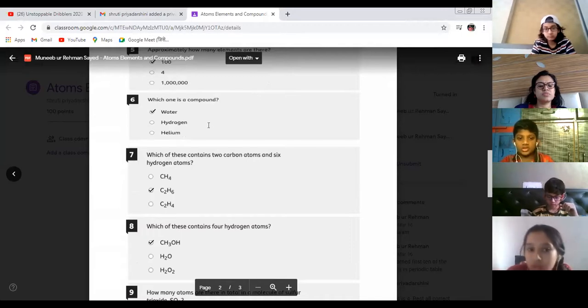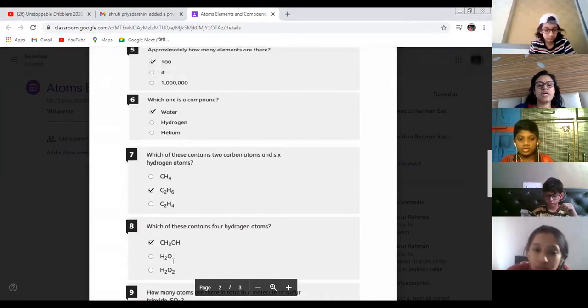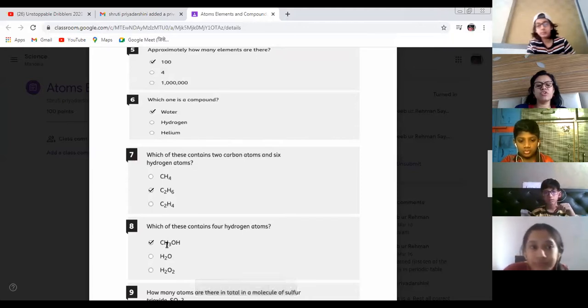This is the 6th one and this is the 8th one. In the 8th one, 4 hydrogen atoms. So 3 here and 1 here, so 4 hydrogen atoms. The first option is the correct option. And in the 6th one, which one is a compound? Water is a compound. Hydrogen and helium are elements.